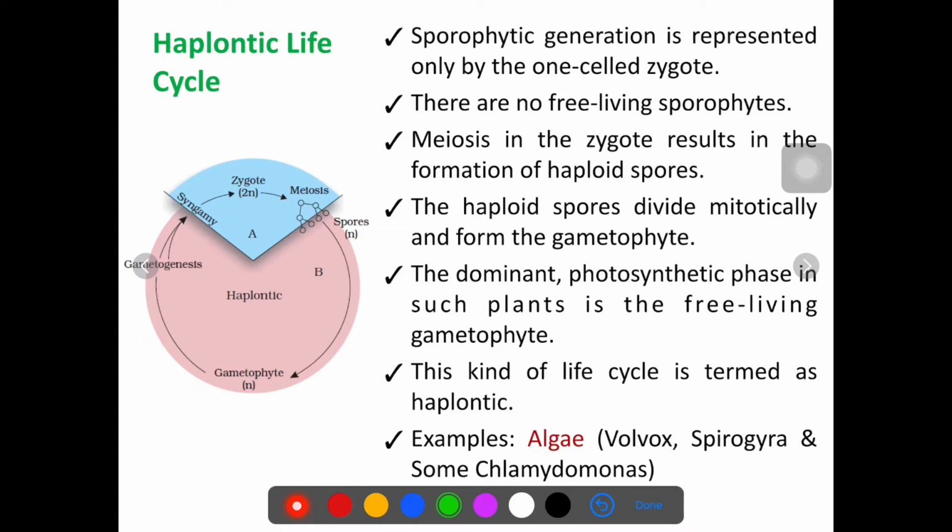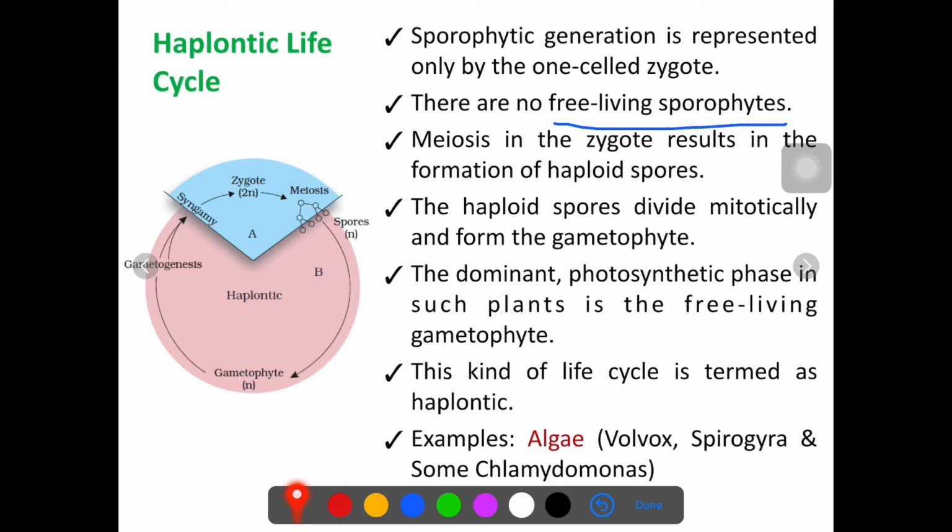Starting with the haplontic life cycle. Haplontic means it's haploid. Here if you see, the sporophytic phase is the zygote. This zygote is the sporophytic phase. It is a one-cell zygote that contains a 2n number of chromosomes. Here in the haplontic life cycle, there are no free living sporophytes. You cannot find free living sporophytes. Here this zygote divides by a process called meiosis. You know that the zygote is a single cell, so by meiosis, it generates spores.